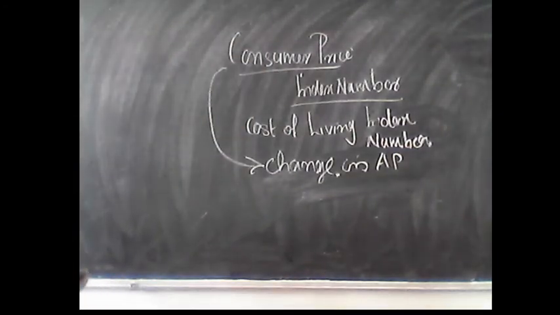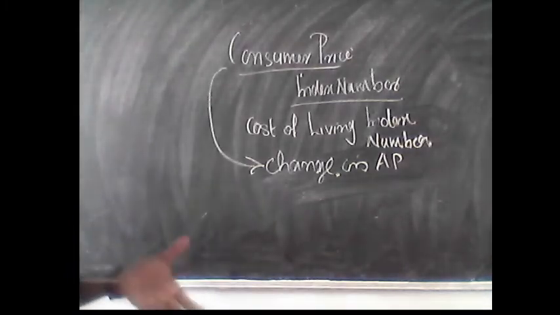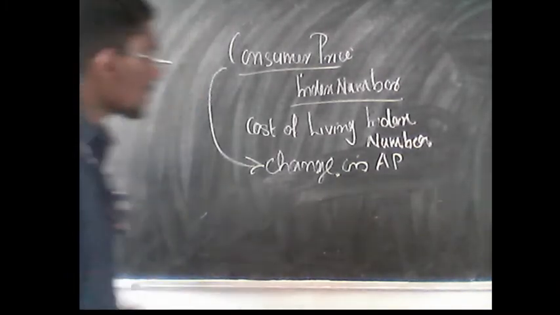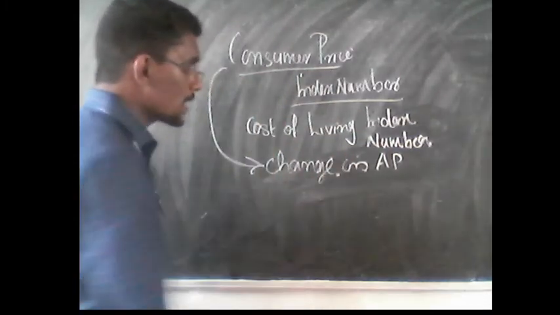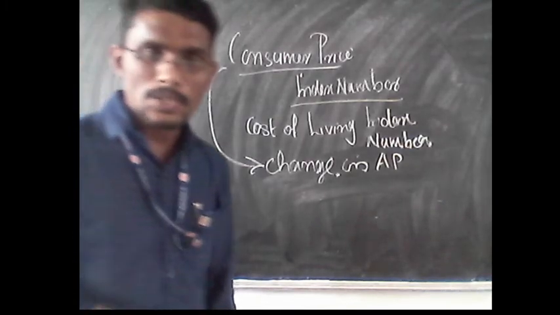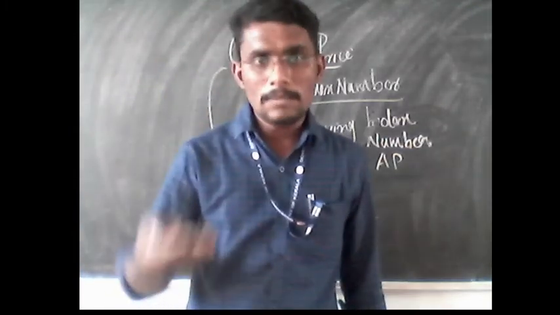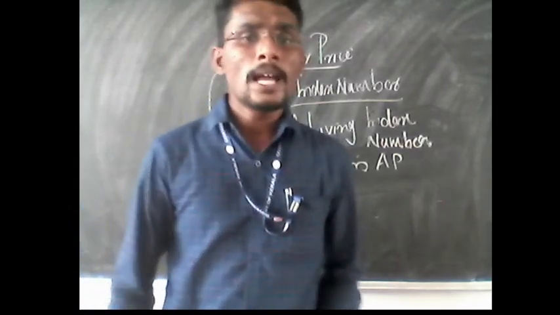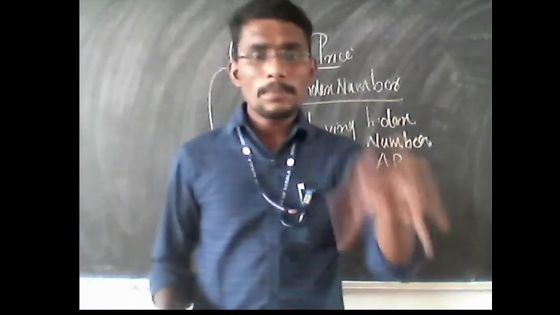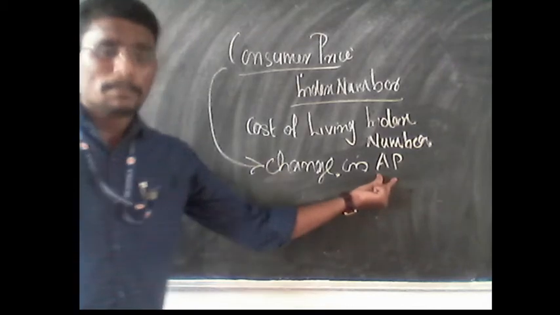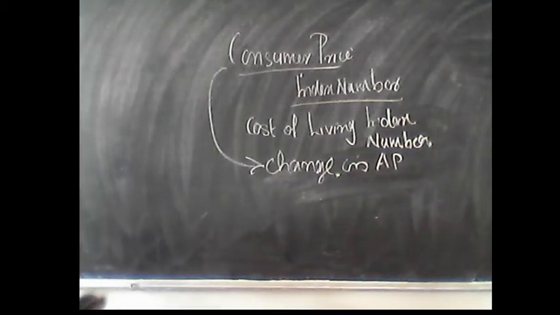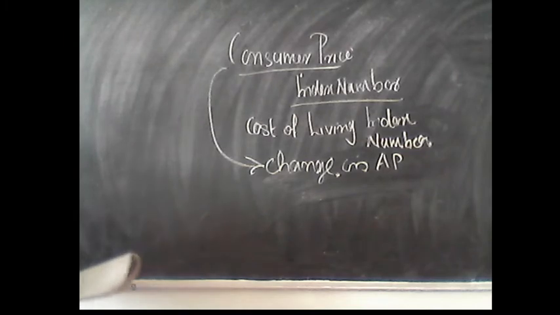the consumers, and it measures the changes in the cost of living of a particular group of people on the basis of their consumption. That is, the consumer price index number shows the change in average price paid by the consumer for consuming a particular commodity. A person's willingness to purchase a commodity represents the average price, and by considering this average price we can calculate the change in cost of living